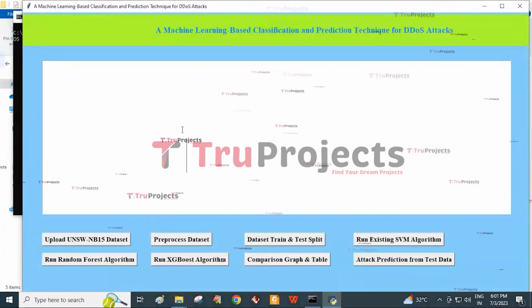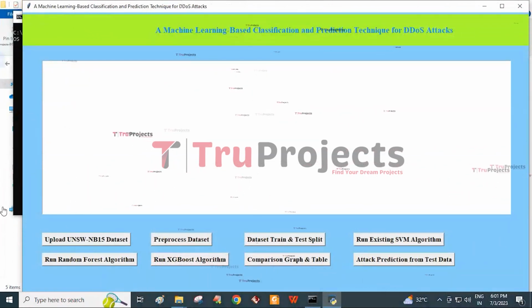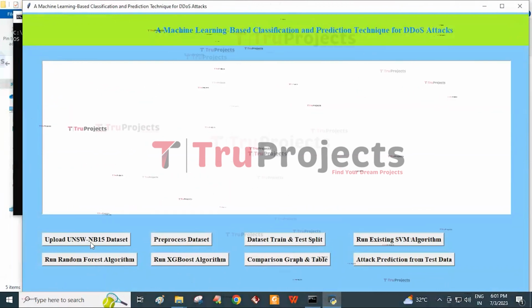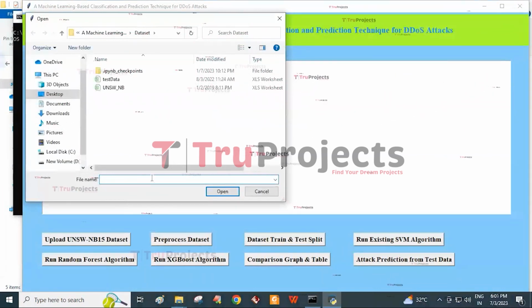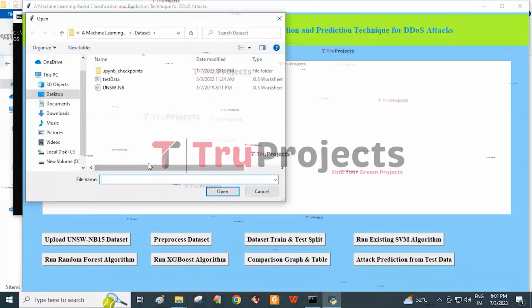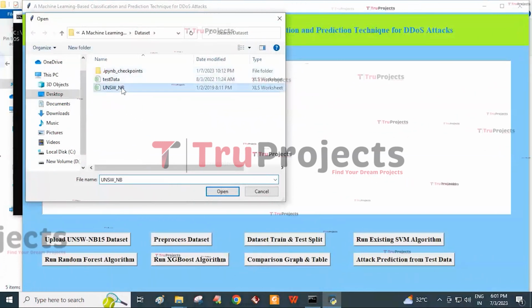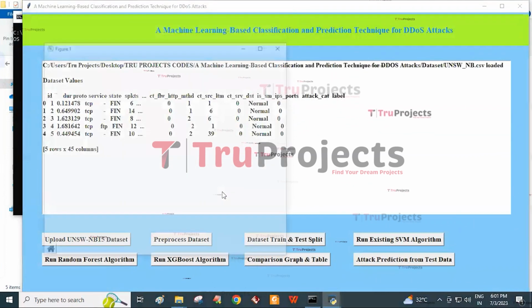This is the graphical user interface. With this, we are interacting with the program. First, double click on the upload dataset button. Here, by this button, we are going to import the dataset from this corresponding folder and select the UNSW-NB dataset and click on Open button.